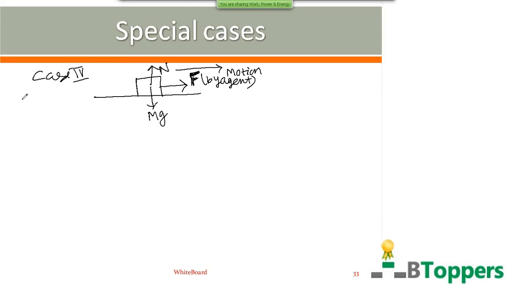When I am discussing the case where the power delivered by the agent is constant, the instantaneous power will be the same as the average power. So I am going to discuss the calculation of instantaneous velocity at time t and distance covered in time t. The body moves in a straight line path under the action of an external force applied by the agent, which is supplying a constant power.